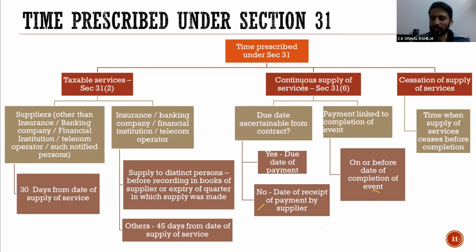In those situations, the law says, I will tell you how the time limit would be determined in case of termination of contract. When the completion is not there, but the event that the contract has been terminated has occurred, I have to raise the invoice at the time when it has been terminated.